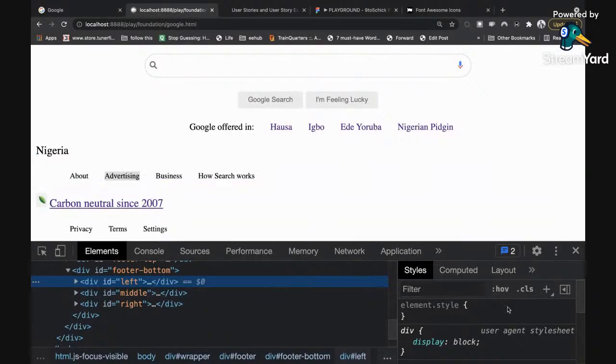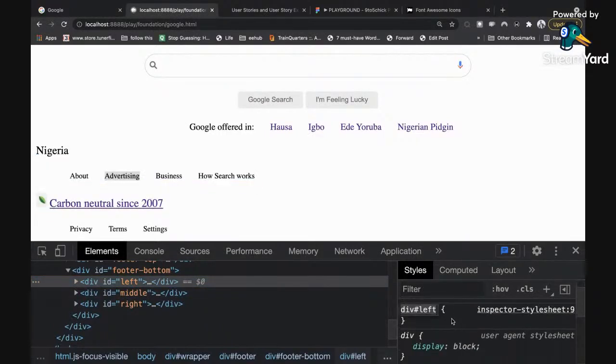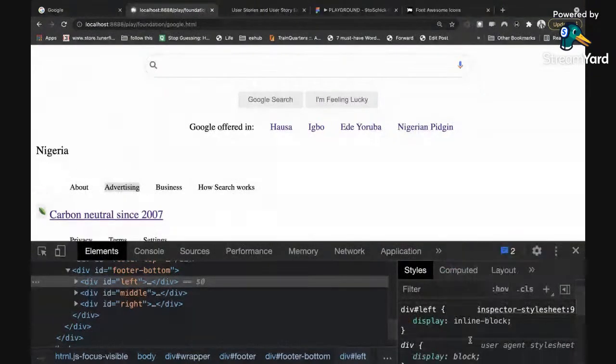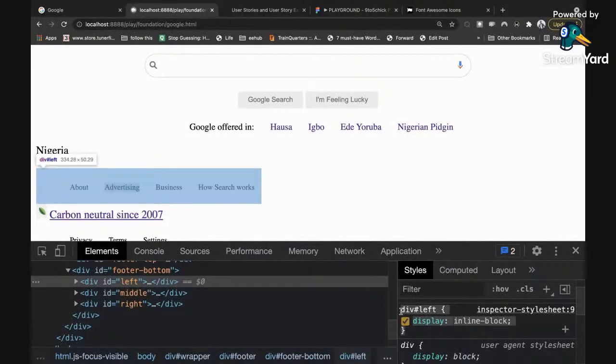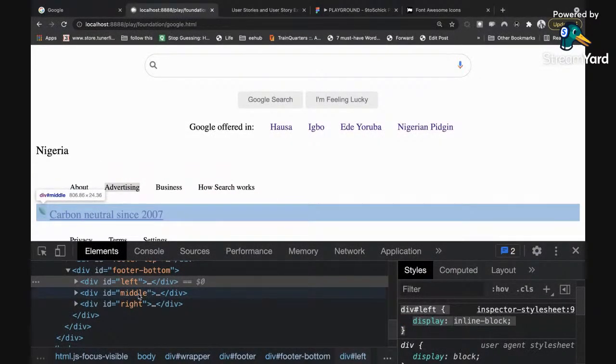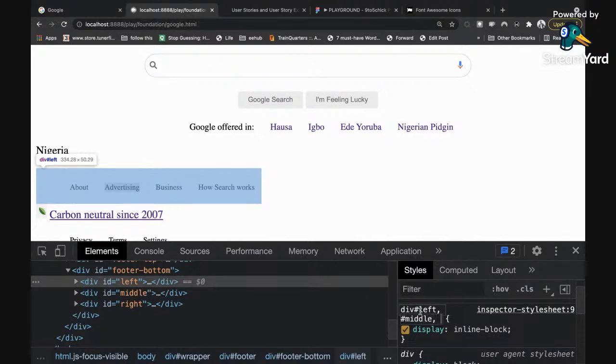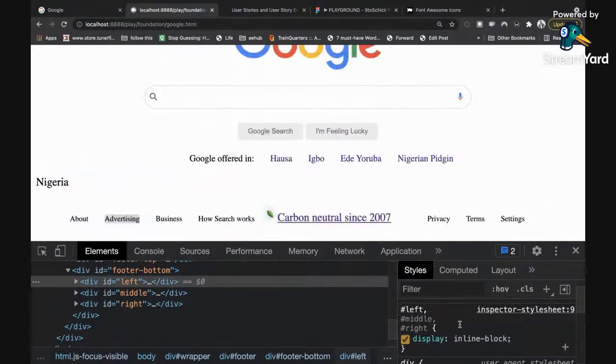So I'm going to give this left, click this plus sign, and give this left display inline block first. Then I'm going to apply the same thing for the middle and the right. So I'll just put a comma here, add a comma here. Then I'm going to say the middle and then the right. All of them should be display inline block, right? So you can see them. Everything comes on a straight line.